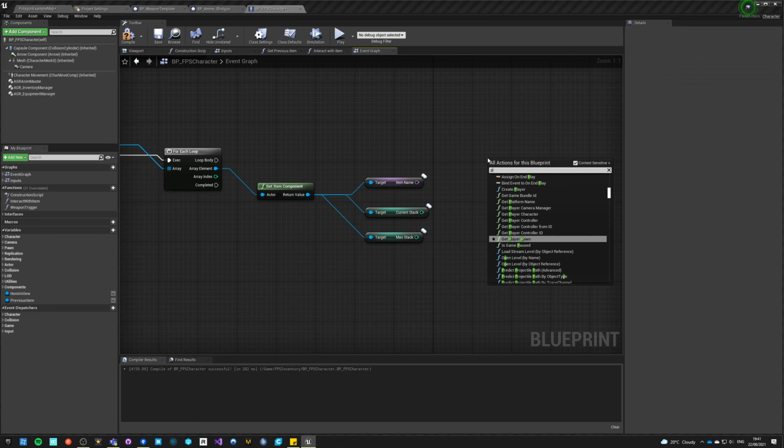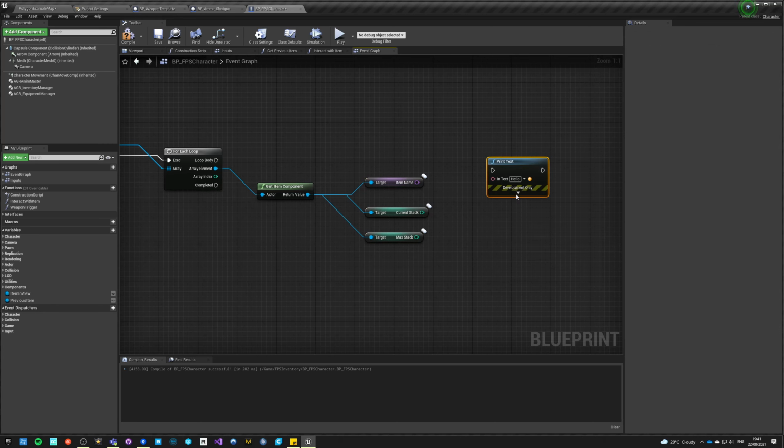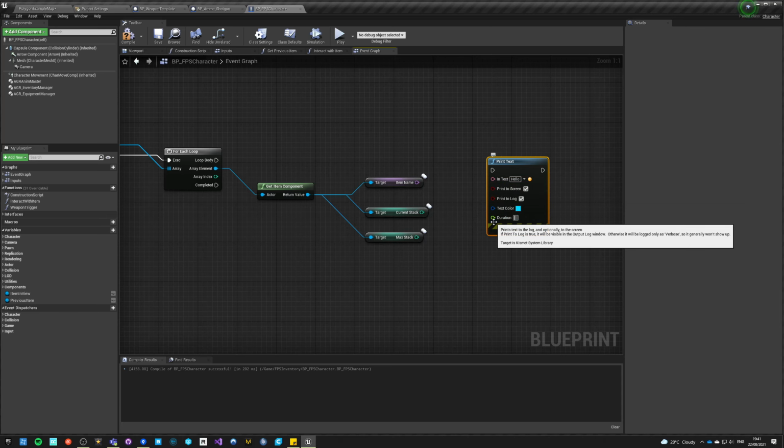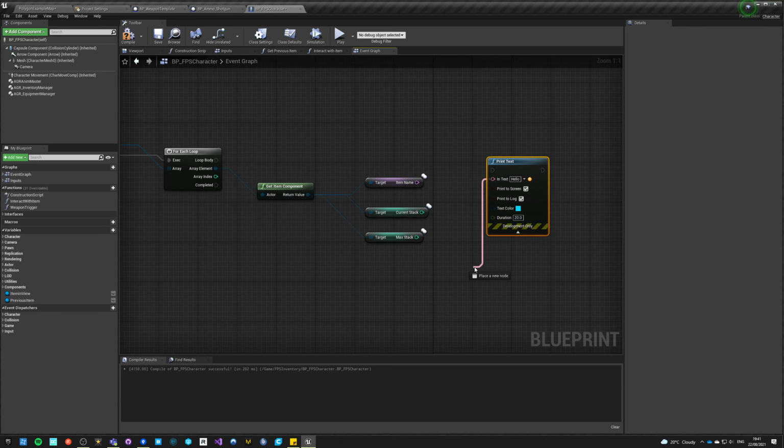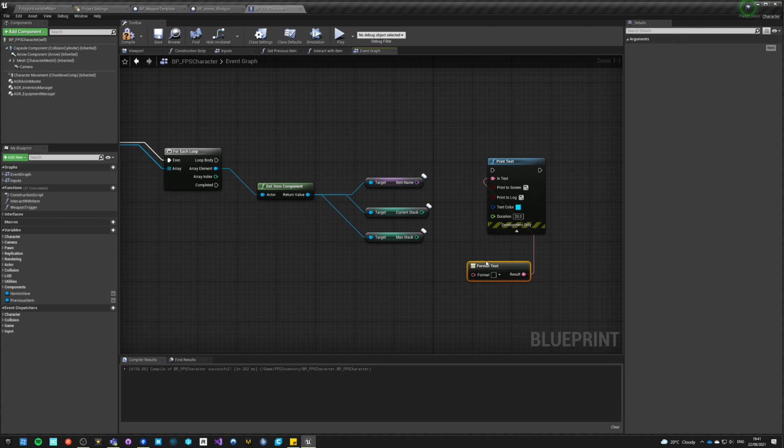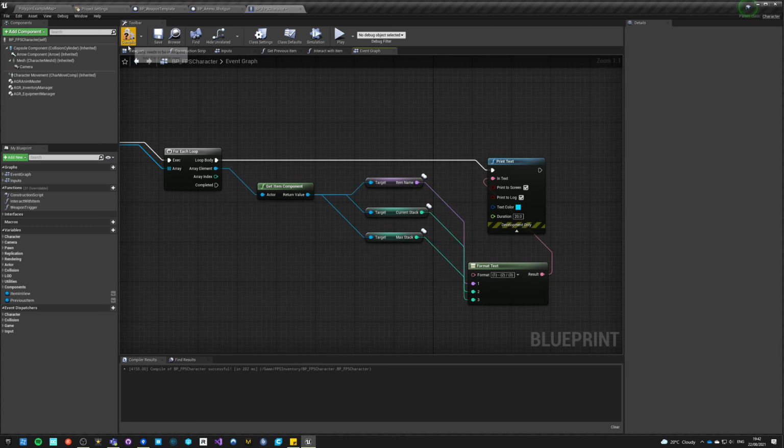So we're going to do a print text for, I don't know, 12 seconds or even 20 seconds. I'm going to say format text. I'm going to say 1, which is an item, and then 2 divided by 3. So name, stack, max stack, boom.